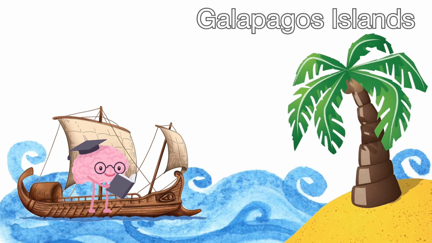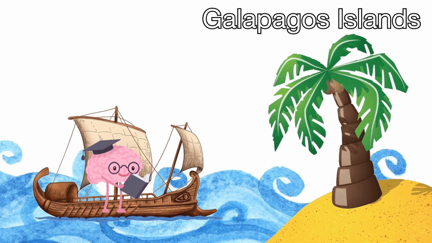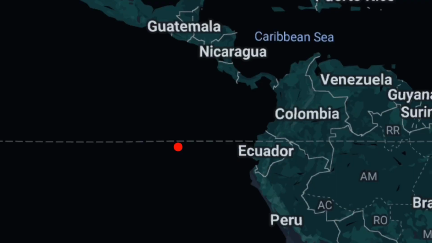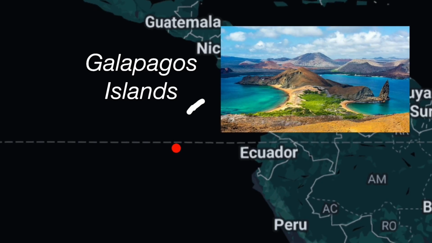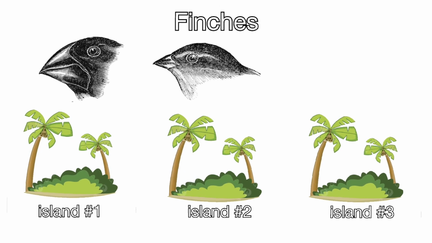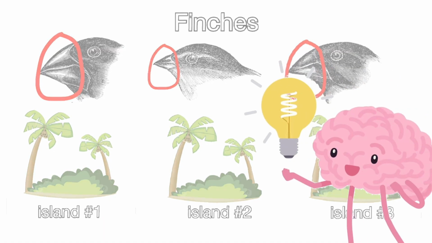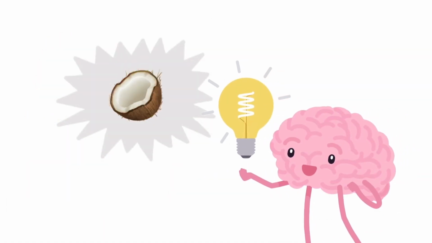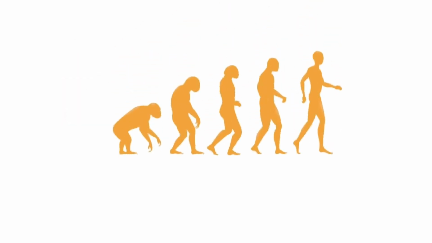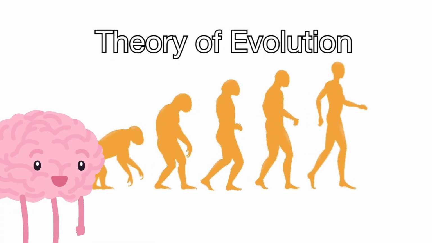One of the most famous stops of this voyage was at the Galapagos Islands, where Darwin would begin his revolutionizing research. From his 5-week stay, Darwin was able to note that each island's species differed, particularly the finches, where their beak sizes would vary from island to island, and proposed that this was due to all their different diets from different environments. This information would lay the foundation of his theory of evolution that we will discuss later.